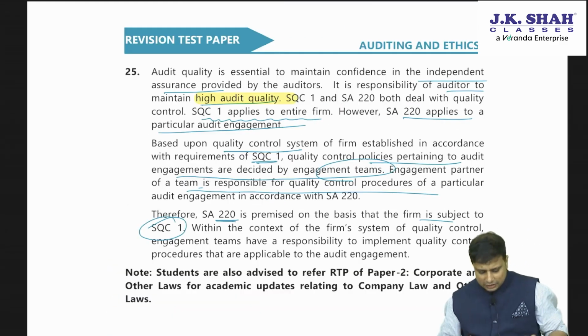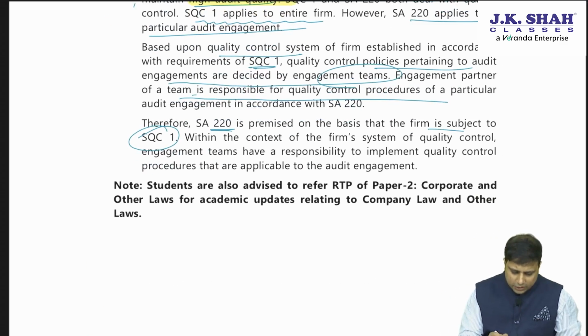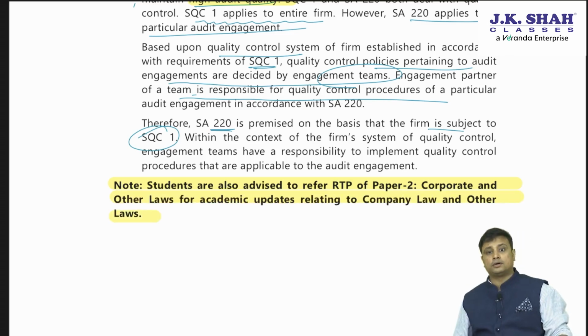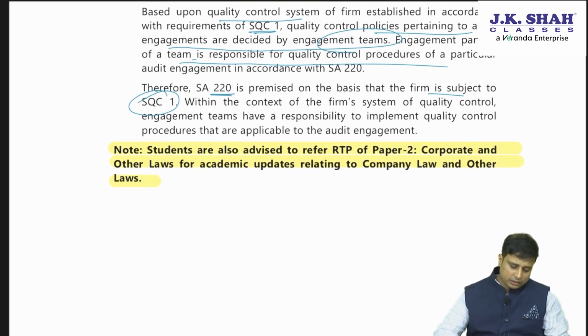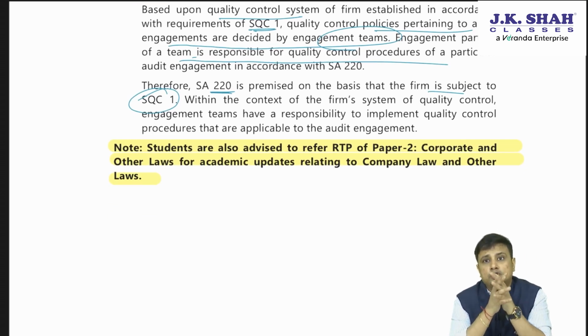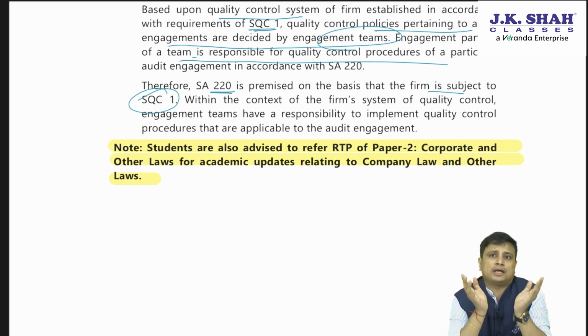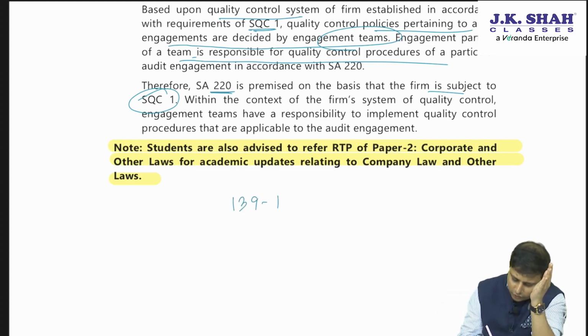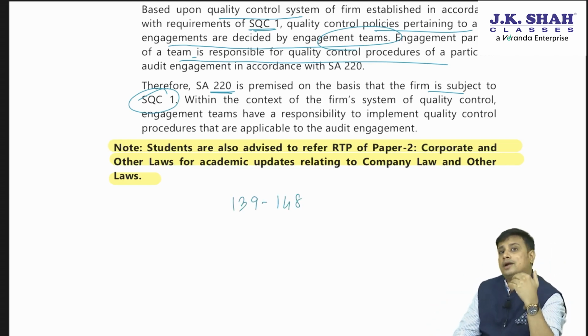However, at the end, they have added a disclaimer. What is the disclaimer? That students are advised to refer to the RTP of Paper 2, that is Corporate and Other Laws, for academic updates relating to the company law and other chapters. So there are certain topics of law which may also affect our portion. For example, there are certain sections like 143 and others which are applicable to audit as well. In fact, in the previous attempt, they had company audit sections, that is sections 139 to 148, which were earlier part of audit, but now they have removed it.